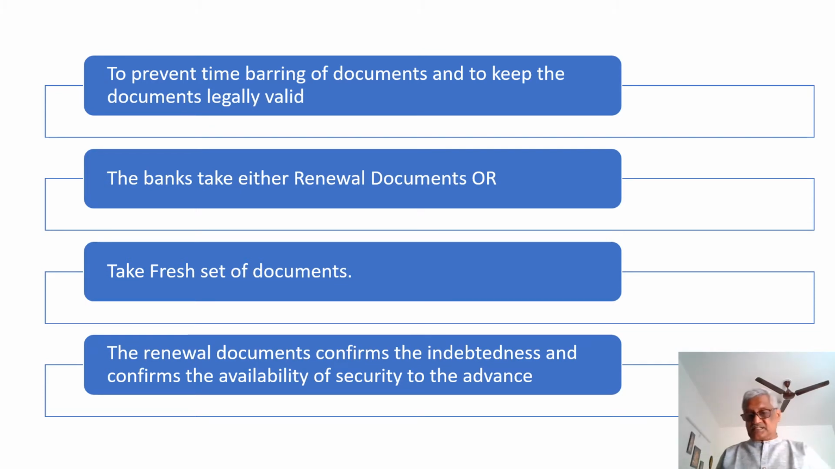The bank has two options: take a renewal document, which revalidates the documents, or take fresh sets of documents. The renewal document confirms the indebtedness and also confirms the availability of security to the advance, which means that if a bank, before the expiry of the limitation period, obtains a renewal document in that account, it confirms two things: the liability of the borrower to the bank, and the availability of security to the bank.